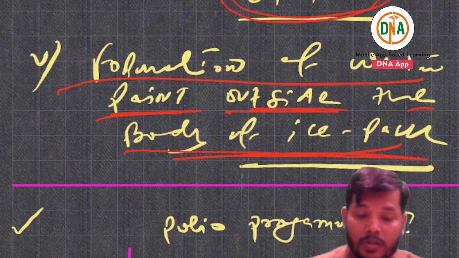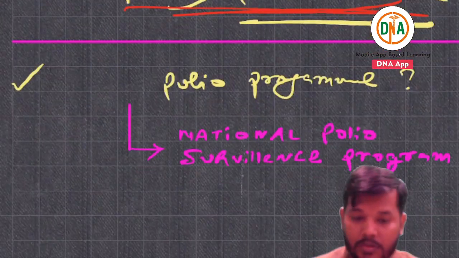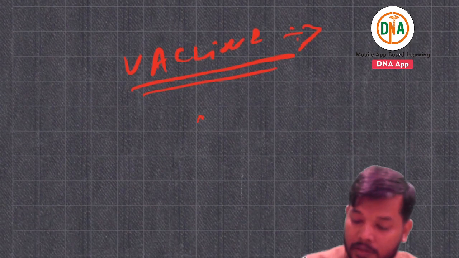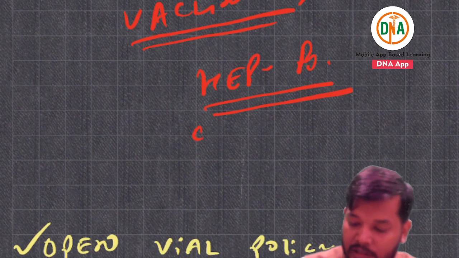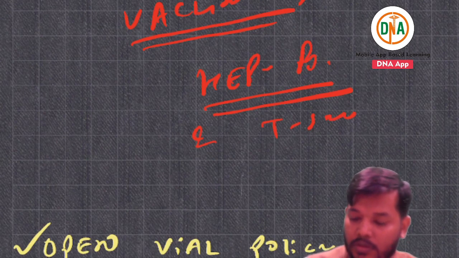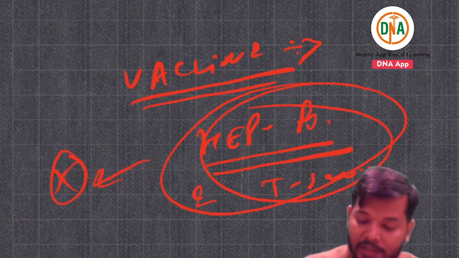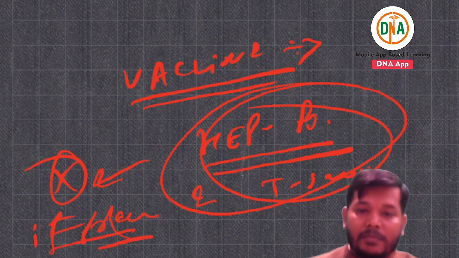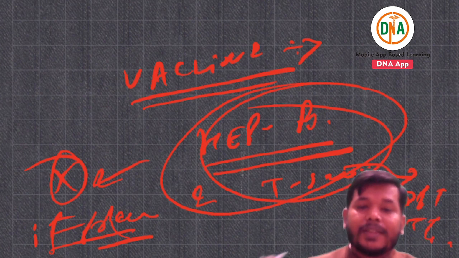Second question, which vaccines are freeze sensitive vaccines? These are hepatitis B and the T series vaccines. They get damaged if frozen. If frozen, they get damaged. T series means DPT, TT. These come under the T series vaccines.